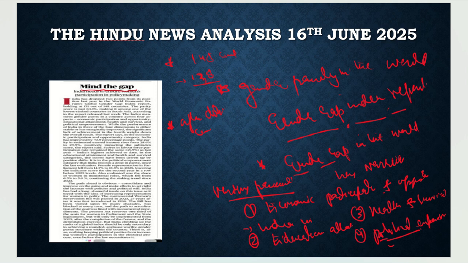If we see the political representation of women in the parliament, it has fallen from 14.7% to 13.8%. And if we look at the ministerial posts, the share of women has also fallen from 6% to 5%. So definitely there is a decline, and this result has been shown in the report also.